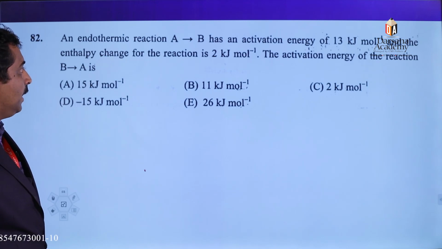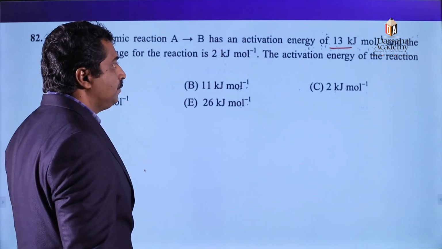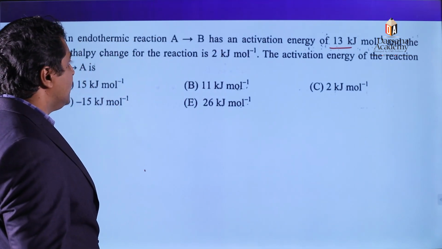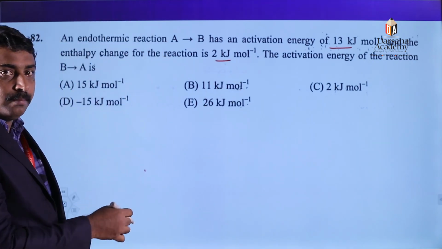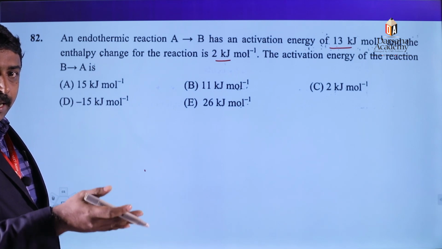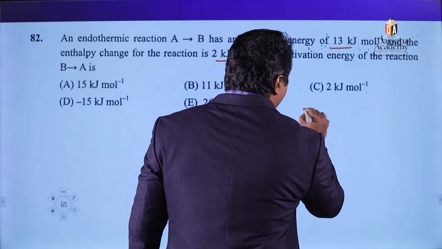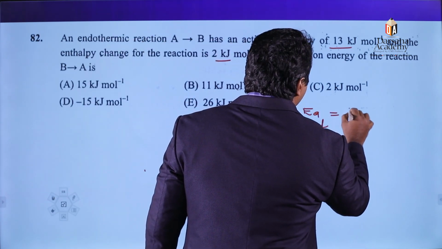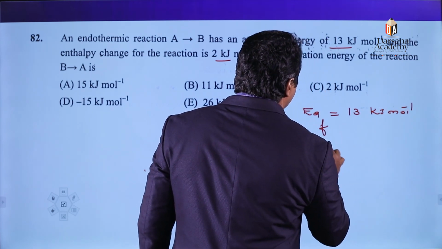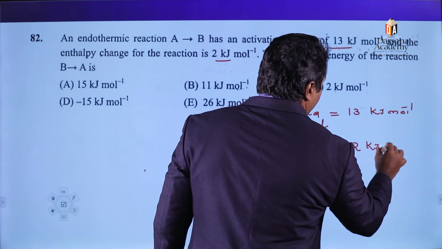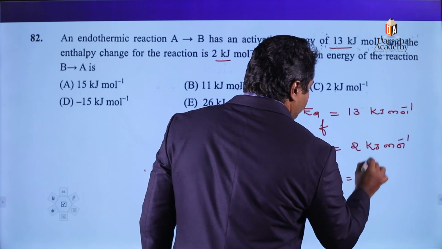An endothermic reaction, A gives B, has an activation energy of 13 kilojoule per mole, and the enthalpy change for the reaction is given as 2 kilojoule per mole. We need to find out the activation energy for the reaction B to A, that means the activation energy for the backward reaction. Activation energy for the forward reaction is given as 13 kilojoule per mole. Delta H is given as 2 kilojoule per mole.